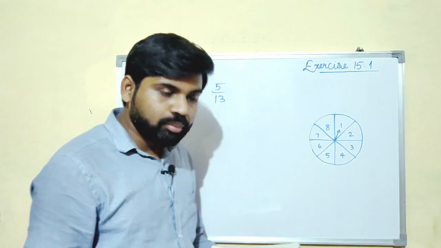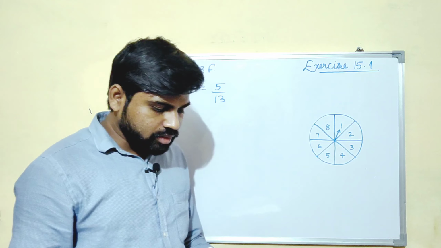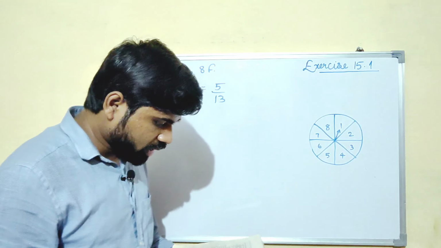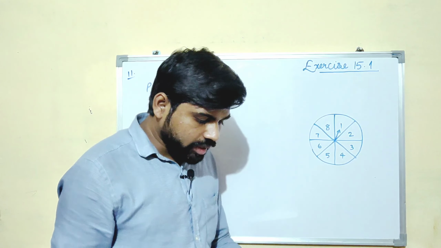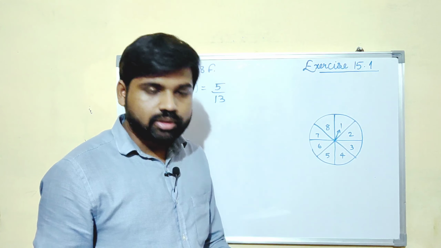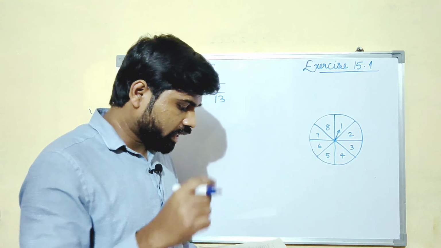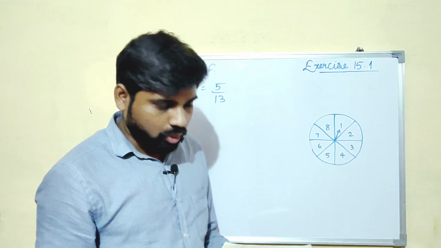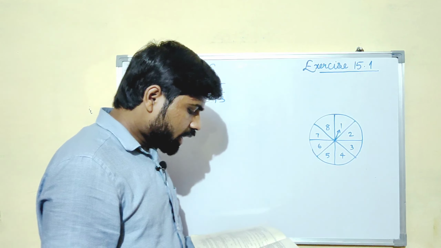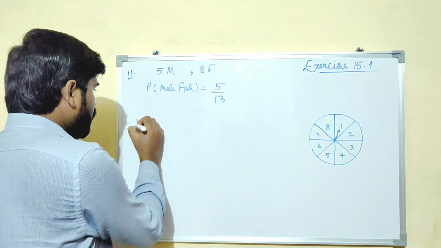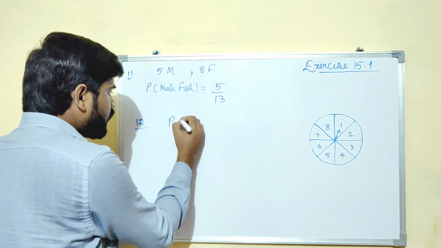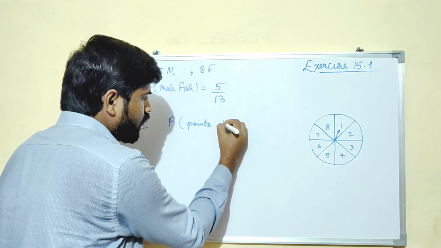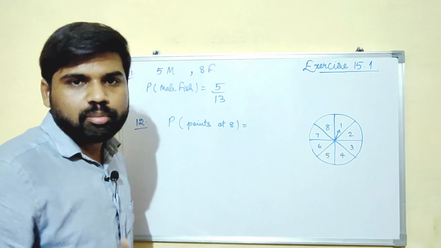A game of chance consists of spinning an arrow. Okay, there is an arrow here. We have to spin that, and it comes to rest pointing at one of the numbers 1, 2, 3, 4, 5, 6, 7, 8 as shown on the figure, and these are equally likely outcomes. What is the probability that it will point at 8? See, you can make the statement by your own.